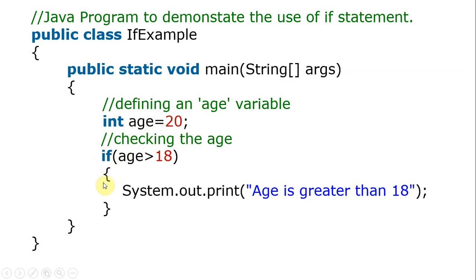Now the simple if starts. If age is greater than 18, where greater than is a relational operator. We already have age as 20, so we access the value: 20 is greater than 18. Yes, it's true. This is the condition in the parentheses. Since 20 is always greater than 18, the condition results in a true value. If the condition is true, this is the statement to be executed: age is greater than 18.